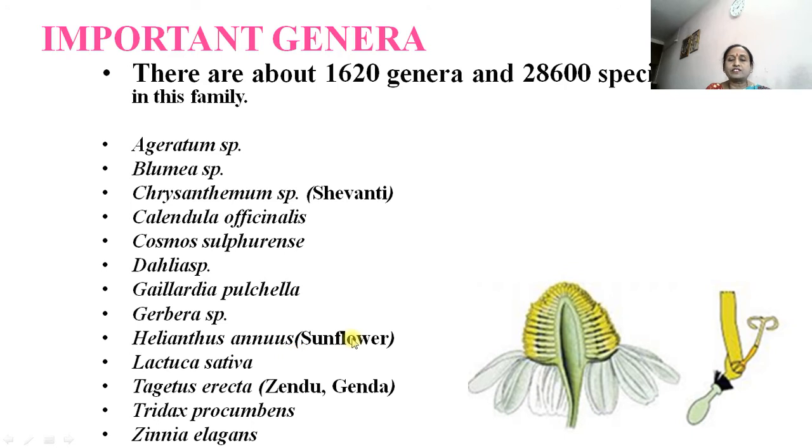Then Helianthus annuus, commonly called sunflower. This is a very economically important plant included in this family. Then Lactuca sativa, Tagetes, commonly called Jhendu or Genda. Then Tridax procumbens and Zinnia. These are some important plants which we will study in this family.